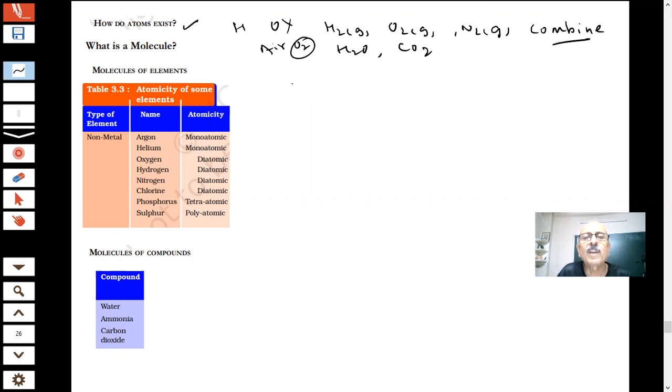Question number 2. What is a molecule? Tell me.